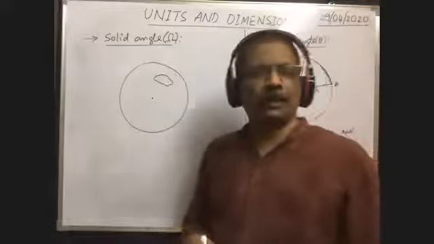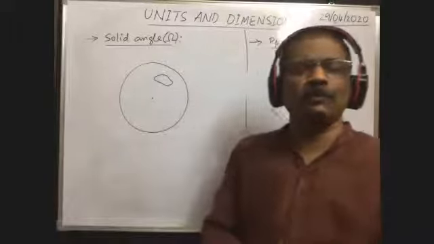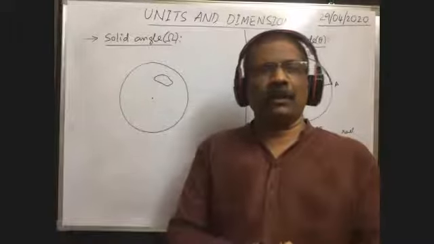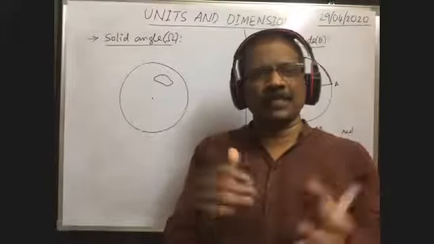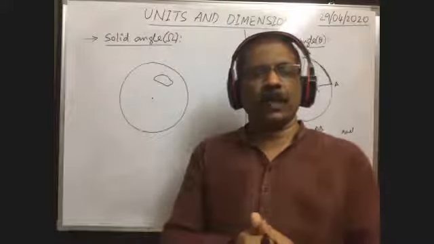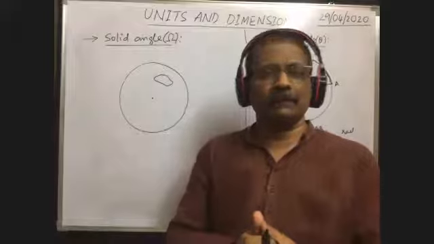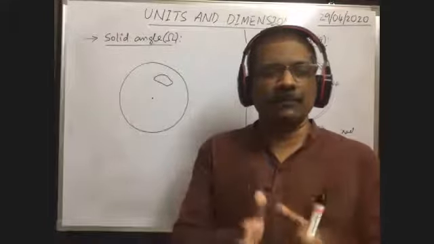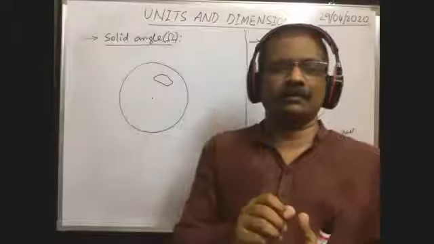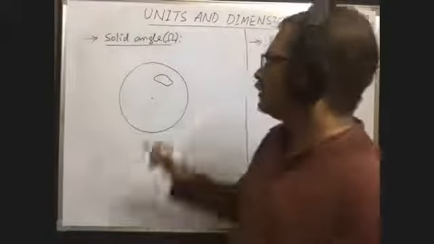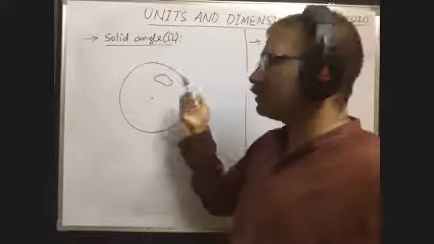Suppose you take a football. On the surface of the football, we can see black and white patches, isn't it? Imagine one such patch on the surface of the sphere.